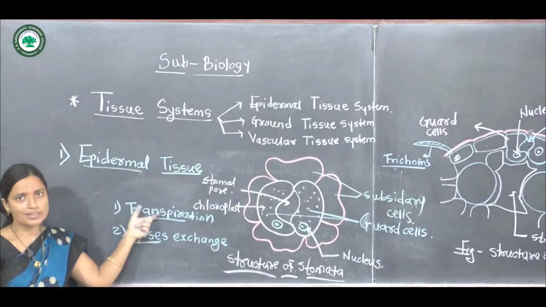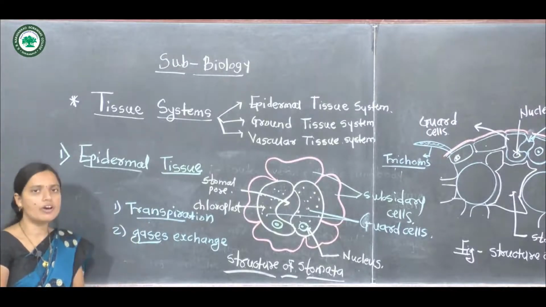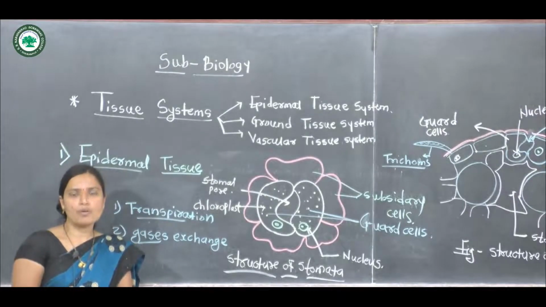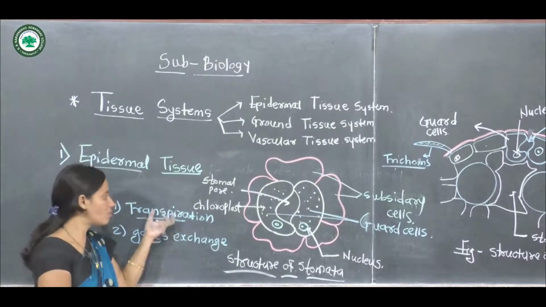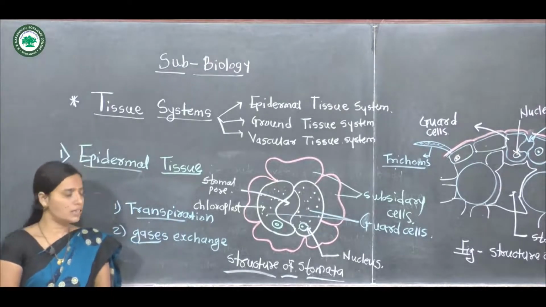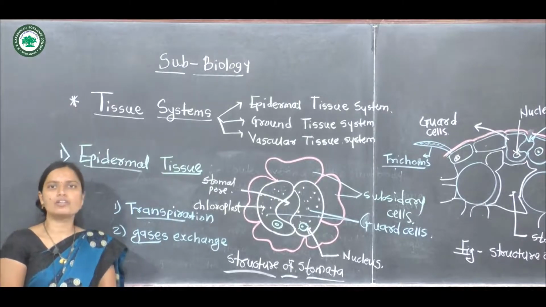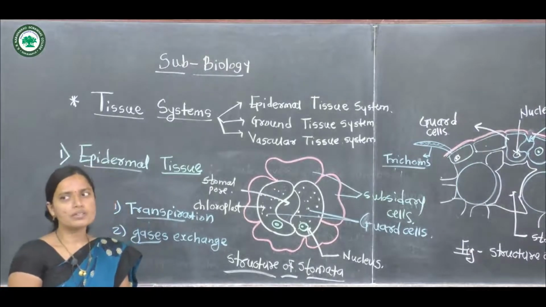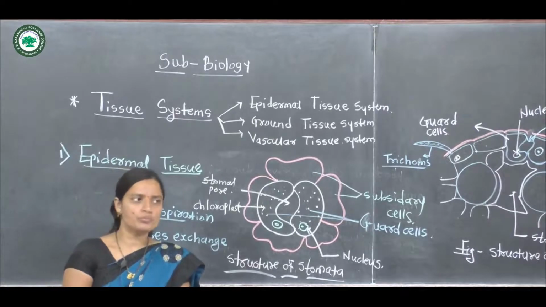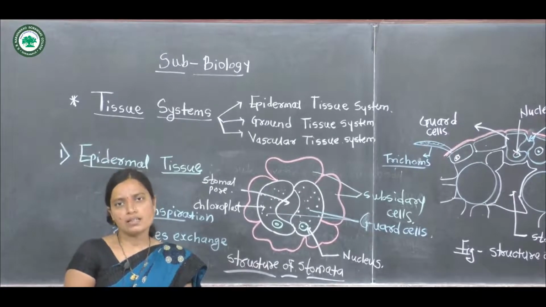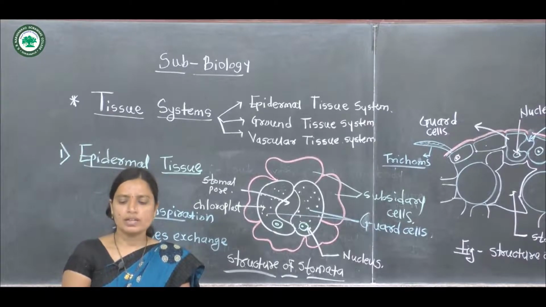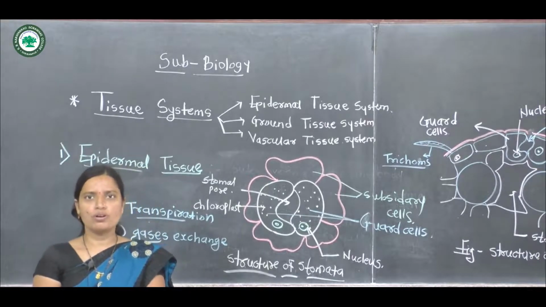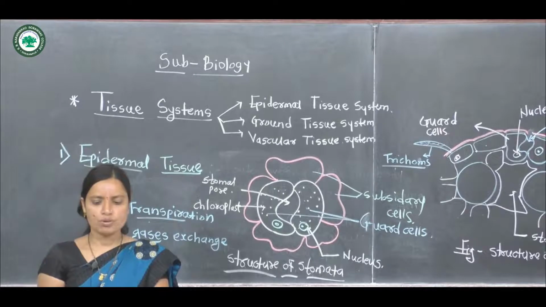Water is evaporated through the stomatal pores, and this loss of water is called transpiration. Another most important function is gas exchange, where gases like CO2 and other gases are exchanged through these pores.